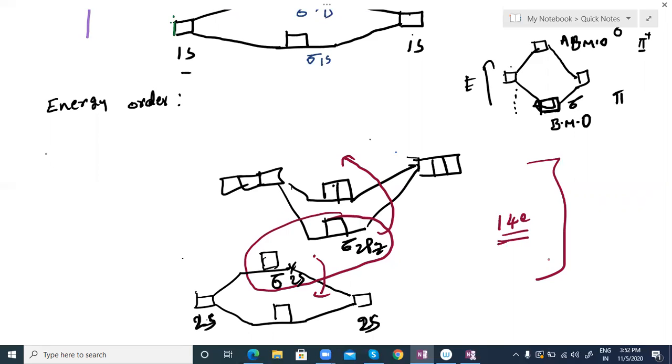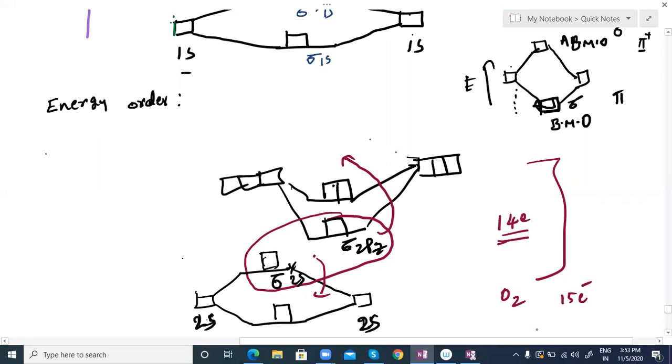How much have they given? Just a minute. Yes. That value for oxygen is 15 electron volts for O2. After more than 14 electrons, they have given 15 electron volts.